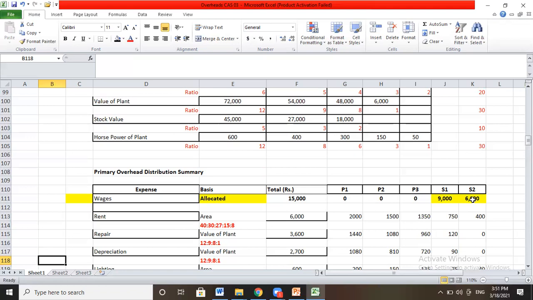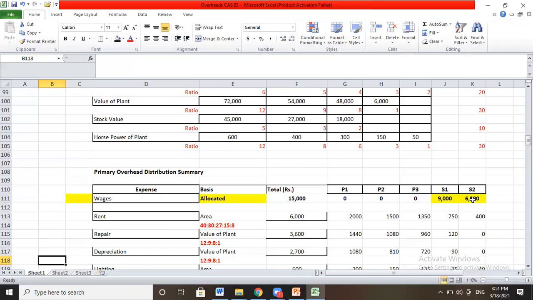In the last sum, we did primary distribution. What does that mean? This was our sum. We distributed all expenses as per their criteria basis. We recognize the expenses over here and then distribute them all.